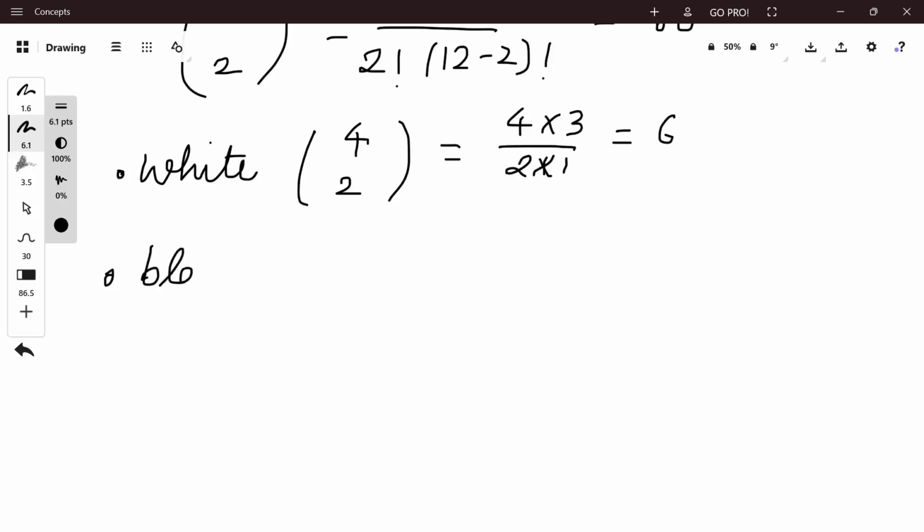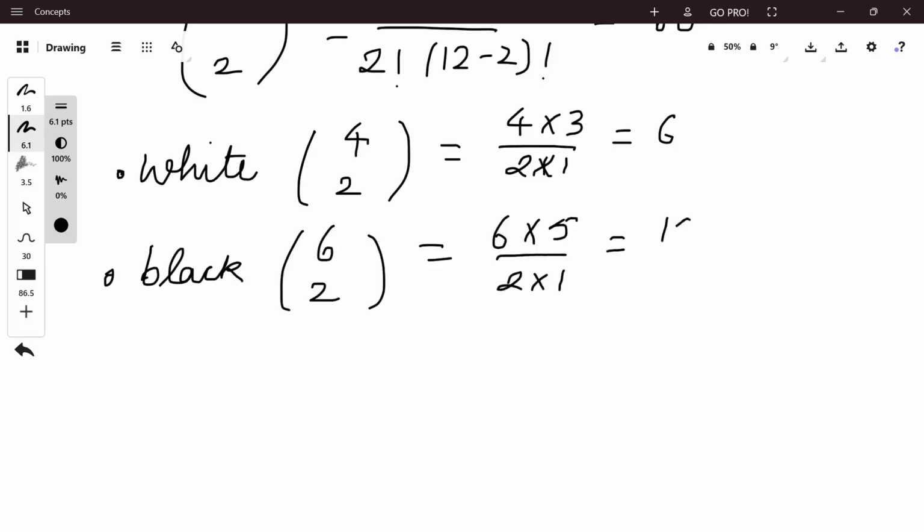For both black, it is 6C2, that is 6 into 5 upon 2 into 1, that is 15 ways, and for both red, that is 2C2, that is 1 way.